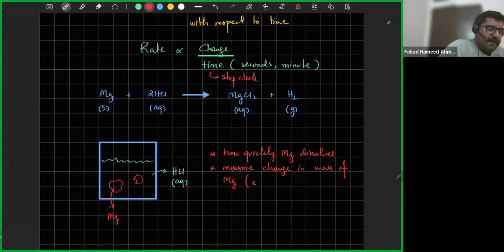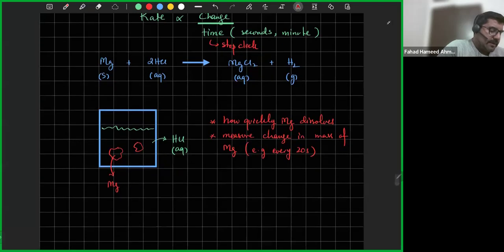For example, every 20 seconds, I'm going to go in and take out this piece of Mg and weigh it. The mass of Mg is going to decrease. I think it's going to decrease very, very slightly, but it will decrease, right? So I can plot a graph of that.